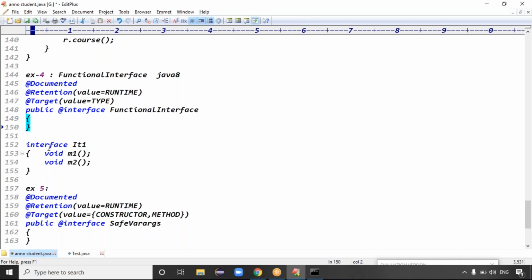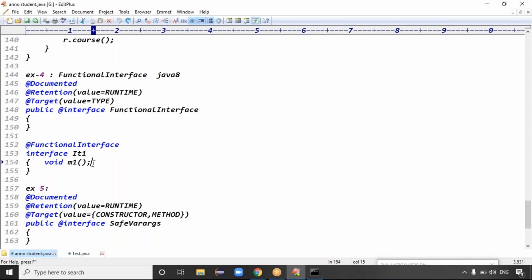Our intention is to take the functional interface. If there's no issue, fine. You just give the information to the compiler: hey compiler, this is my functional interface. If you make any mistake, you'll get an error message. You're giving safe-side information to the compiler so that if you do any mistake, you'll get the error message.